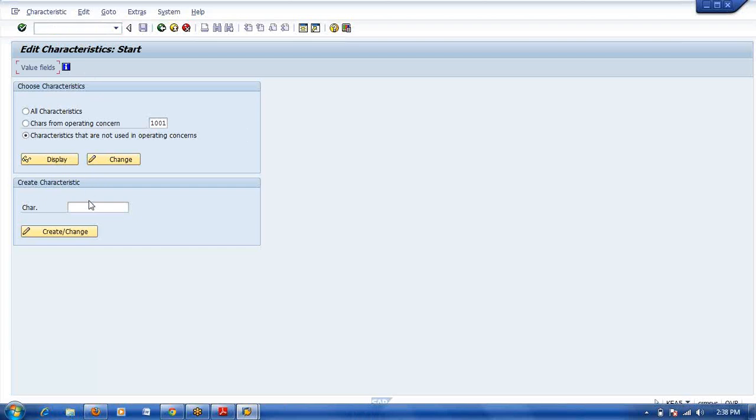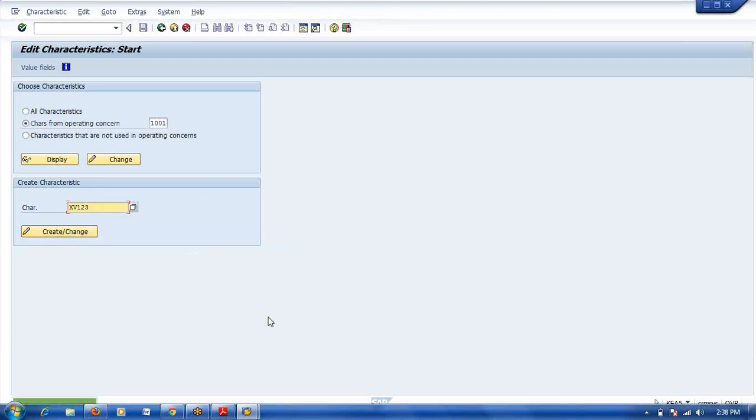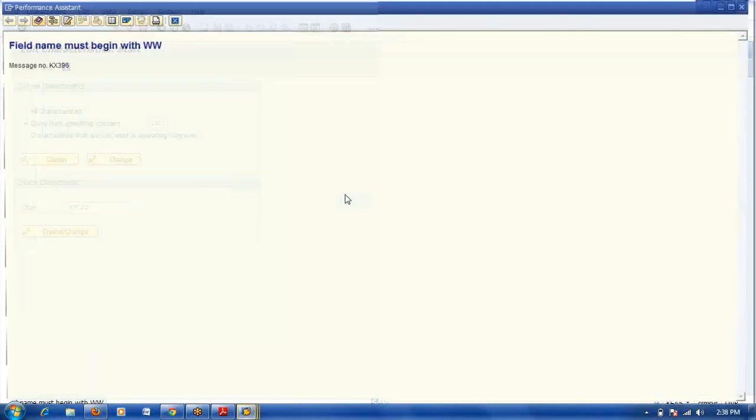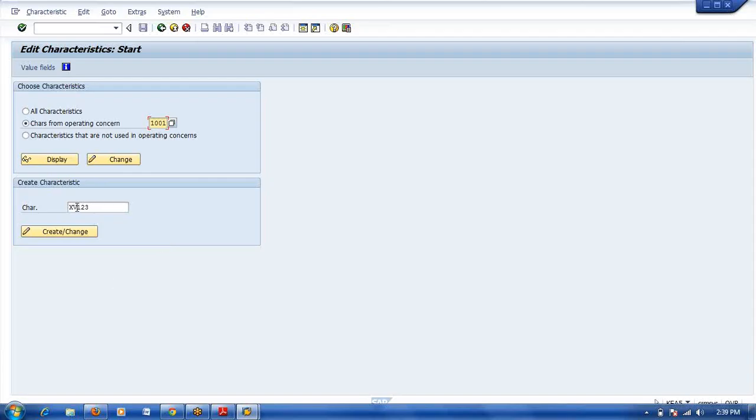Okay, suppose here you are creating a characteristic. Suppose I am giving XV123. Your system is saying that the prefix should start with WW. The field name must begin with WW. So we are giving WW, assume WW123.